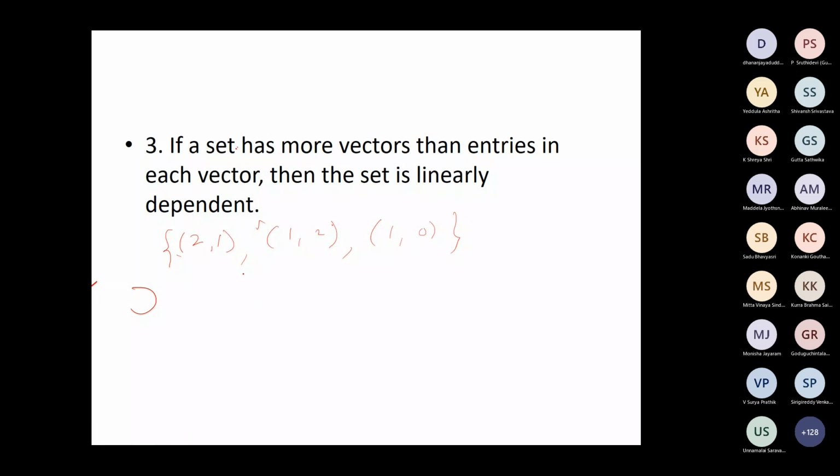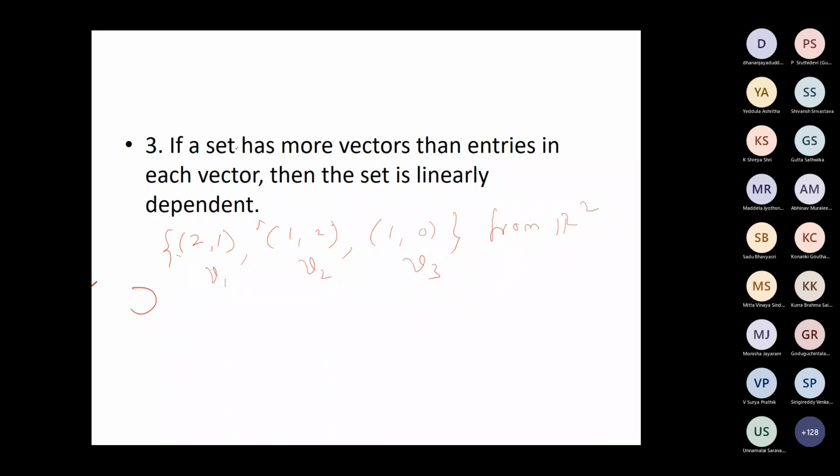Now look at this. Without solving this system, say this is V1, this is V2, this is V3. Three vectors. They are all from R2.